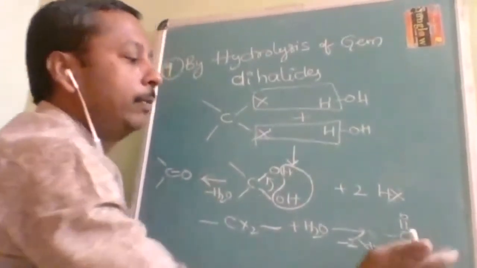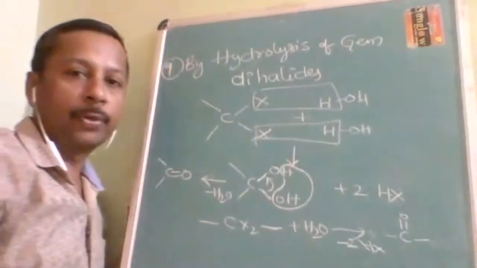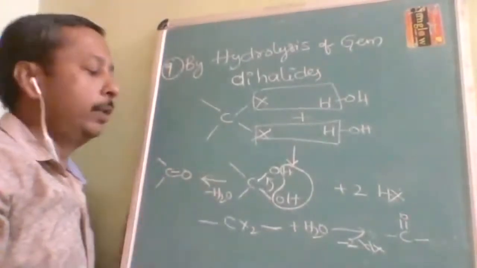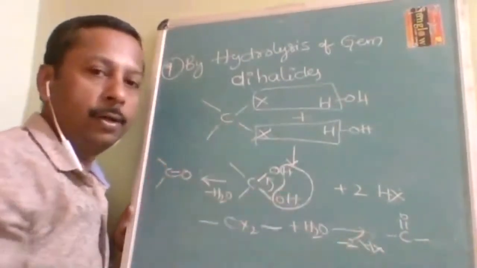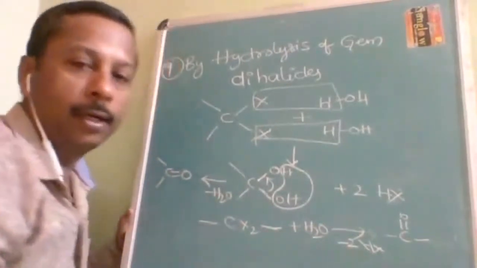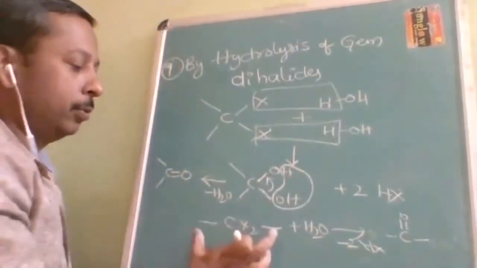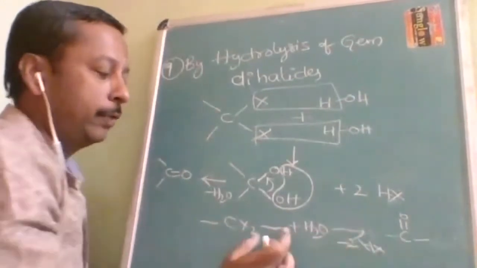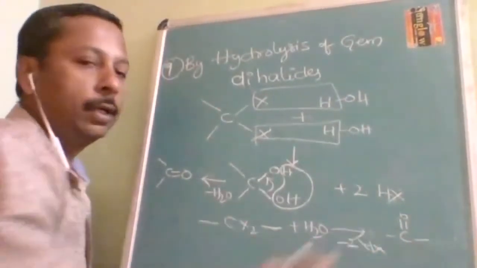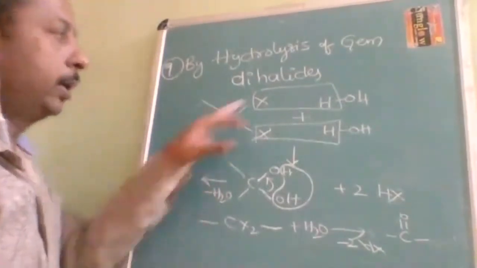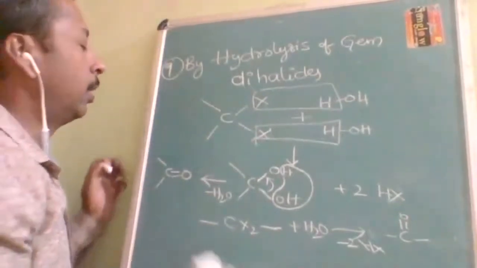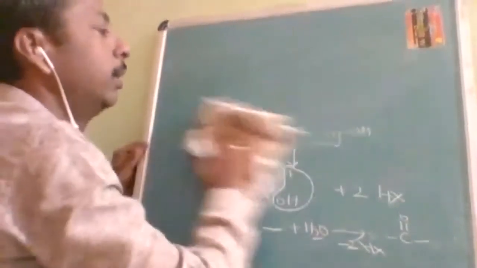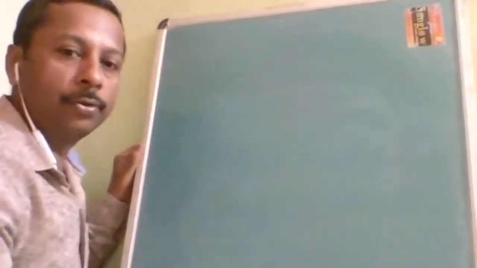So this is how we prepare aldehyde and ketone. This is a general formula. Whenever you find Cl2, if it is terminal, aldehyde. If it is non-terminal, it is going to be a ketone. If both sides alkyl group, ketone. If one side hydrogen and the other side alkyl group, aldehyde. It's a very simple method, and I told you the memory technique, how to write and identify the product. Organic is a very easy topic if you study it in that direction, in a sporty way.